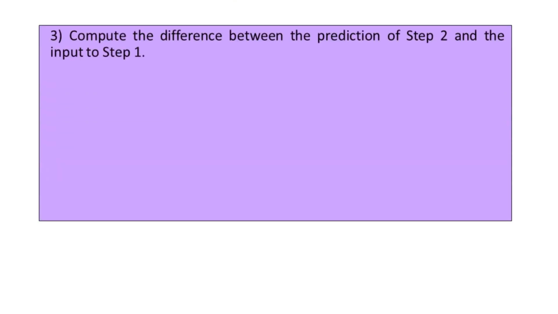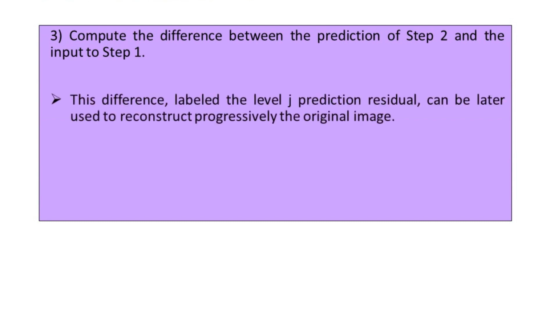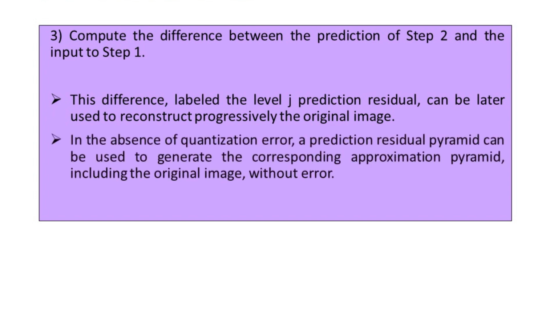So the difference, labeled the level J prediction residual, can later be used for reconstructing the original image progressively, and in the absence of quantization error, a prediction residual pyramid can be used to generate the corresponding approximation pyramid, including the original image, without error. Now executing this procedure P times will produce two intimately related P+1 level approximation and prediction residual pyramids.